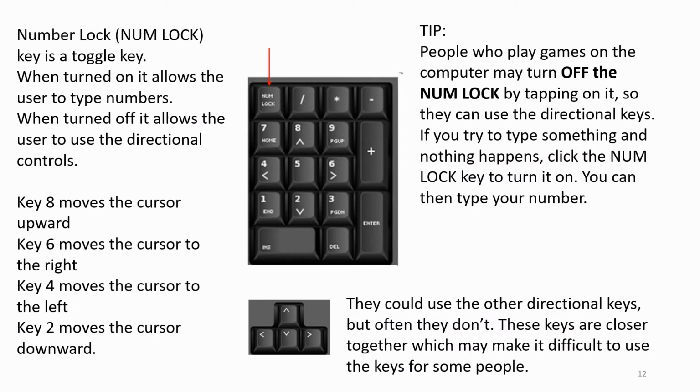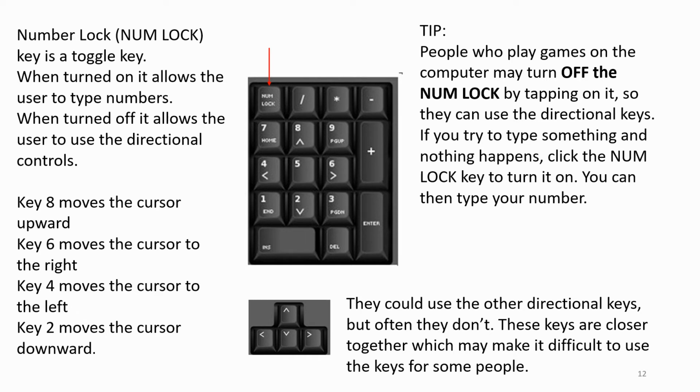Number lock, numlock, key is a toggle key. When turned on, it allows a user to type numbers. When turned off, it allows a user to use the directional controls. Key 8 moves a cursor upward. Key 6 moves a cursor to the right. Key 4 moves a cursor to the left. Key 2 moves a cursor downward.